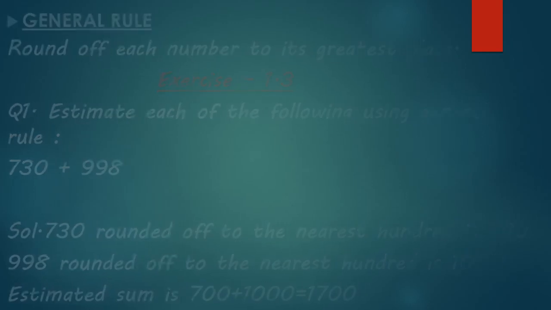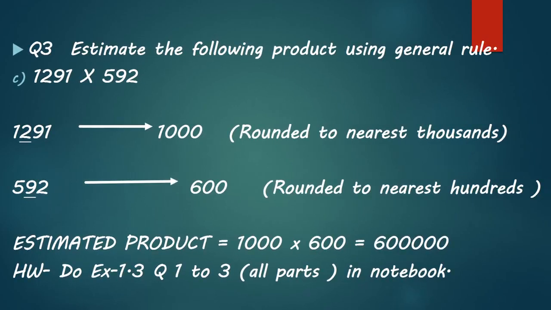Now see one more question. Estimate the following product using general rule. It is 1291 multiplied by 592. When we are rounding off 1291, its highest place is 1000. So we will round off it to nearest 1000. So when we are rounding it to nearest 1000 place, we will check the 100 place. Its 100 place is 2, which is less than 5. So there is no change in 1000 place digit. It will remain 1 only, and ones, tens and 100 place will become 0.